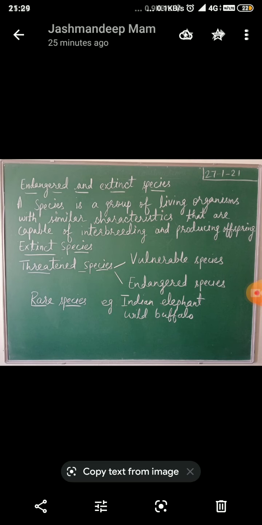Now we will discuss the last one, that is the lower risk. This category includes species that are not in immediate danger of becoming extinct. So this was regarding species.